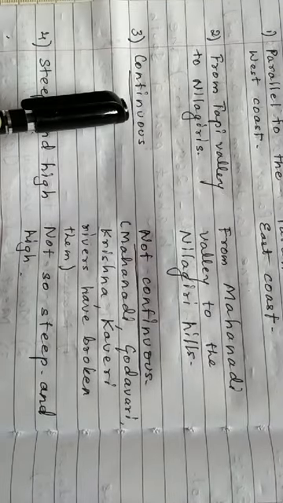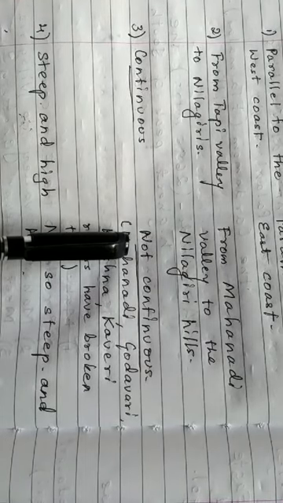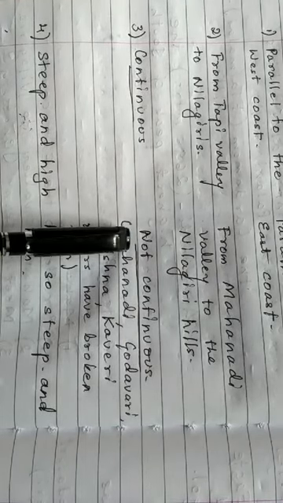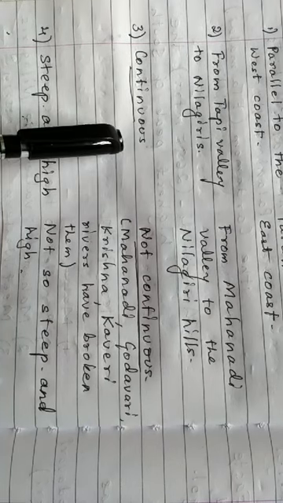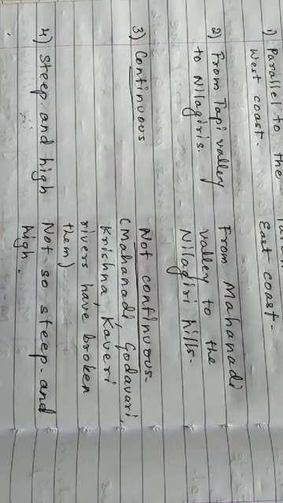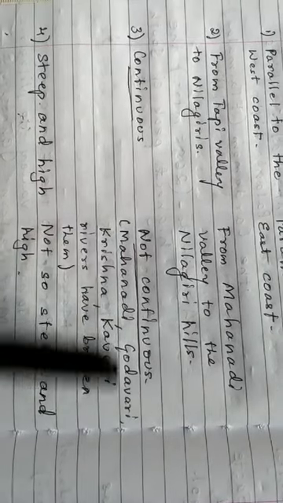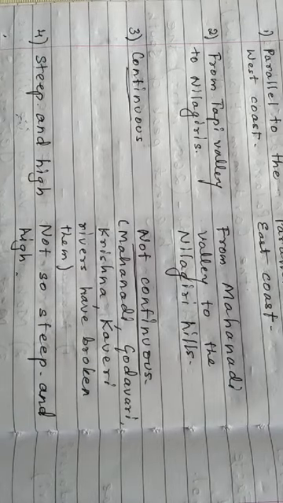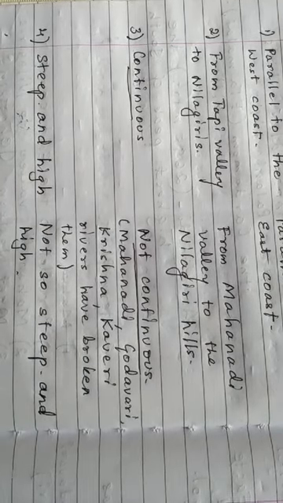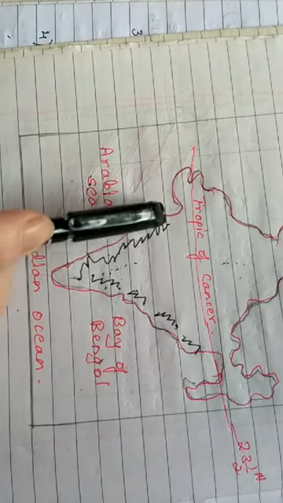Now third one: Western Ghats are continuous, Eastern Ghats are not continuous. That means in the Western Ghats there are no rivers which have broken the Western Ghats, but Eastern Ghats are broken by rivers Mahanadi, Godavari, Krishna, Kaveri and other rivers. You can see here, this is Western Ghats.